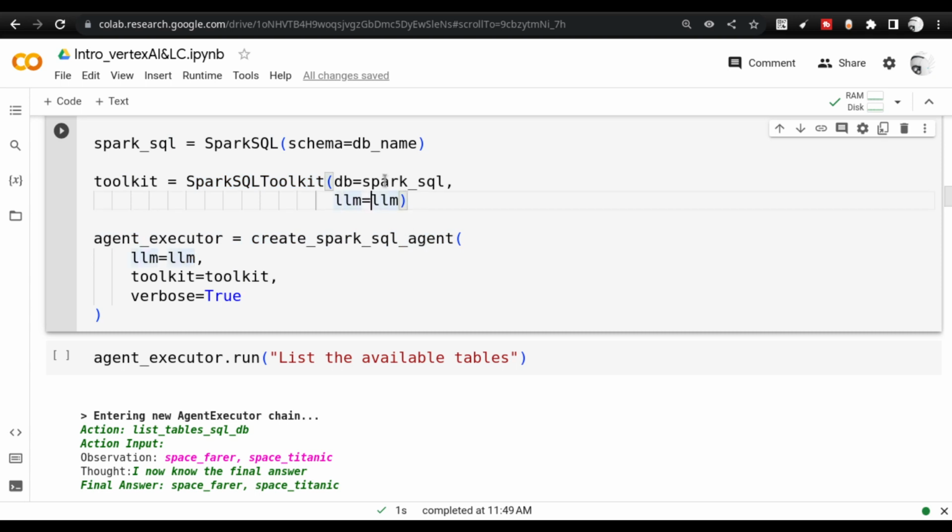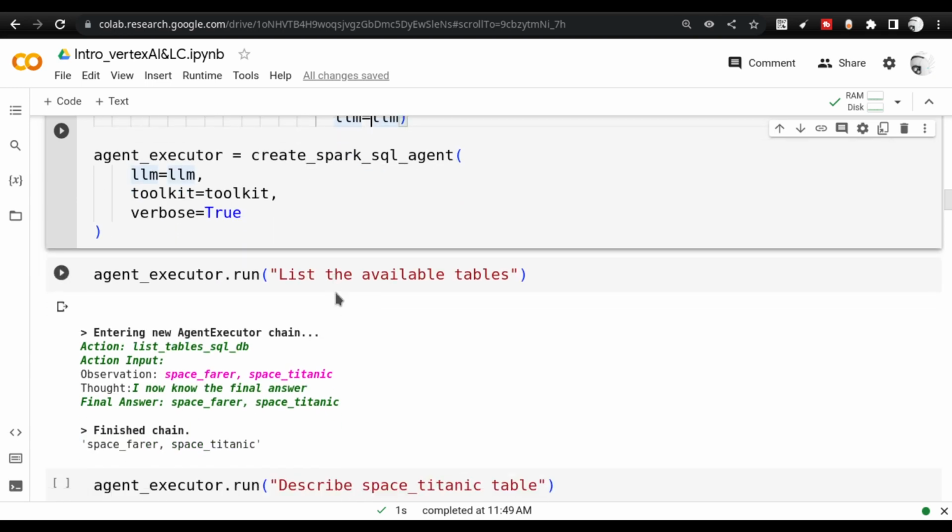So you see, there are two places where large language models are getting used. One is in the toolkit and another is in the agent. Both have different purposes. I am not going to delve deep into the purpose of the toolkit and the agent executor here, but I'm asking you to keep these things in mind, because once you start practicing, you need to remember them.